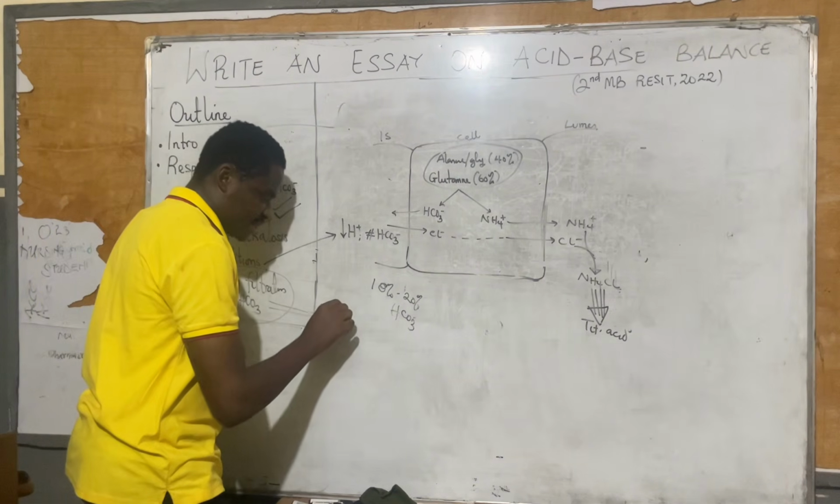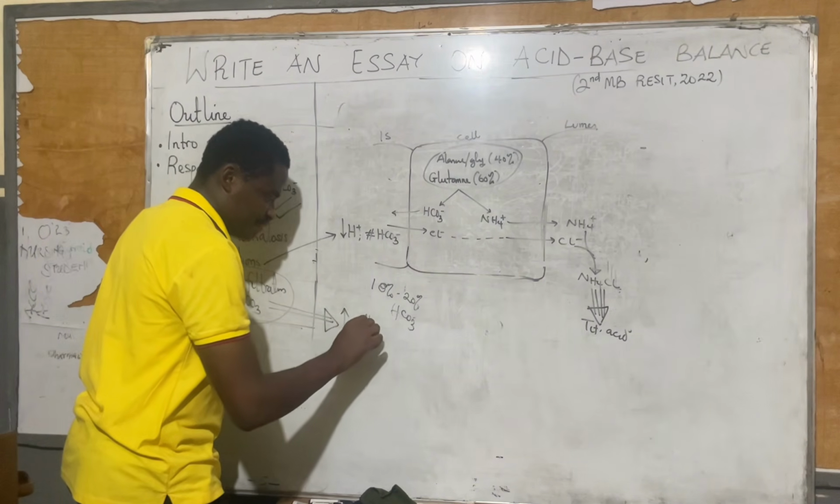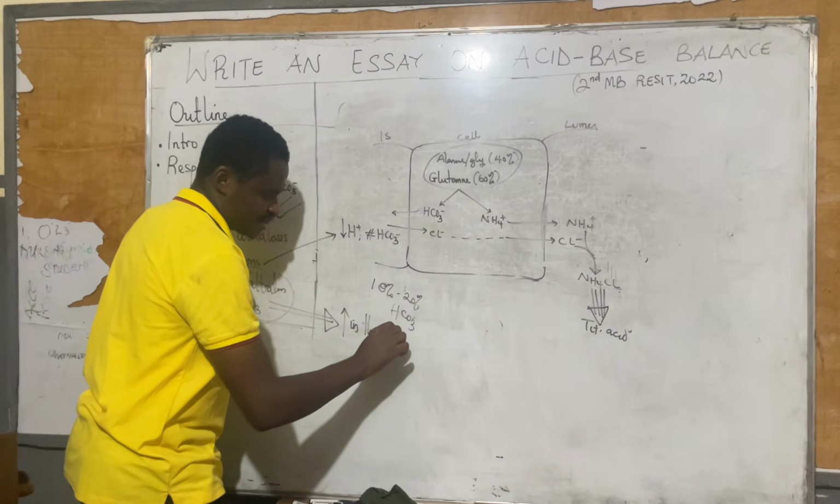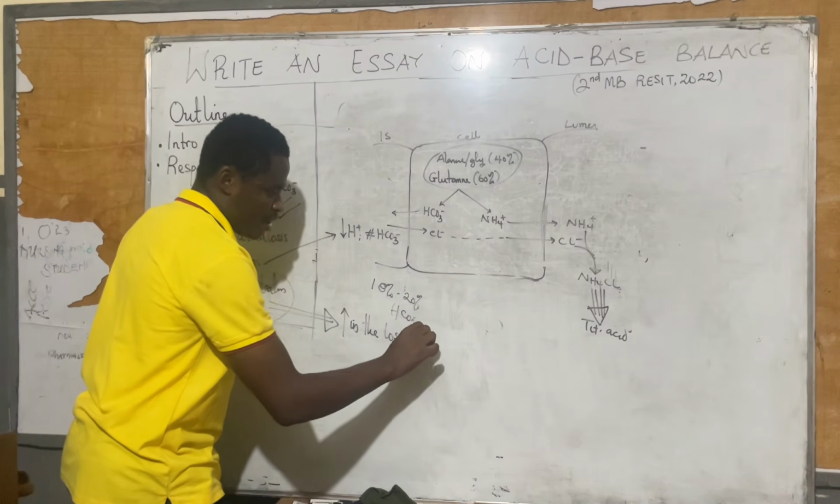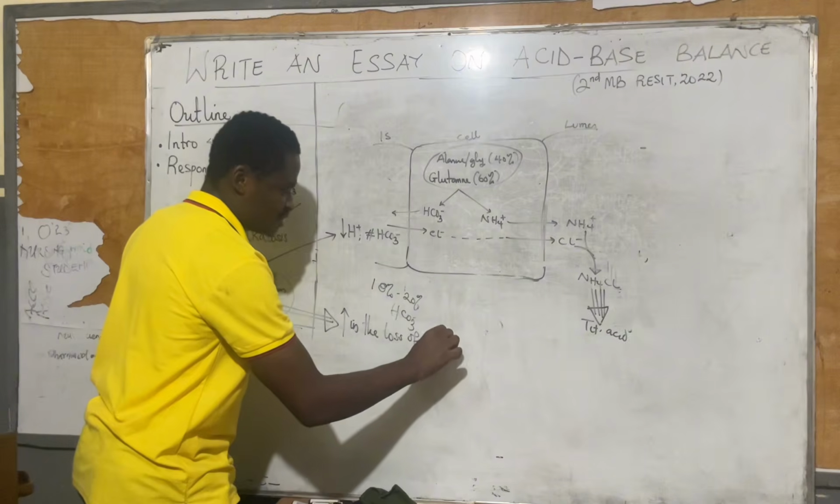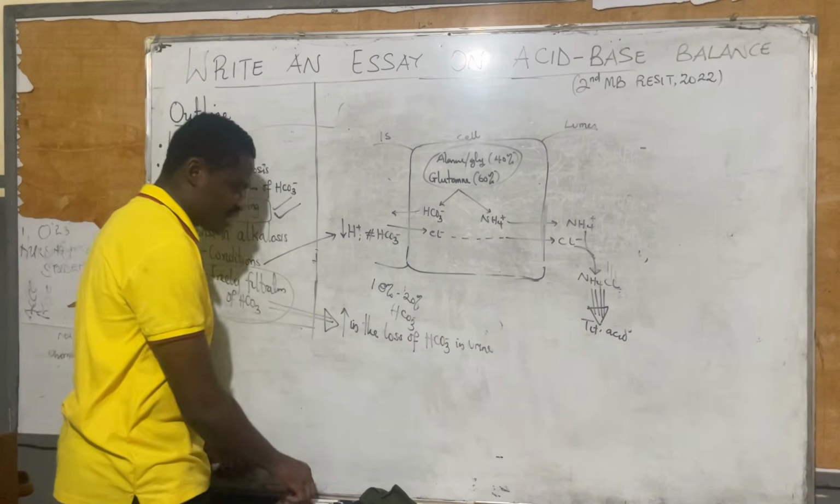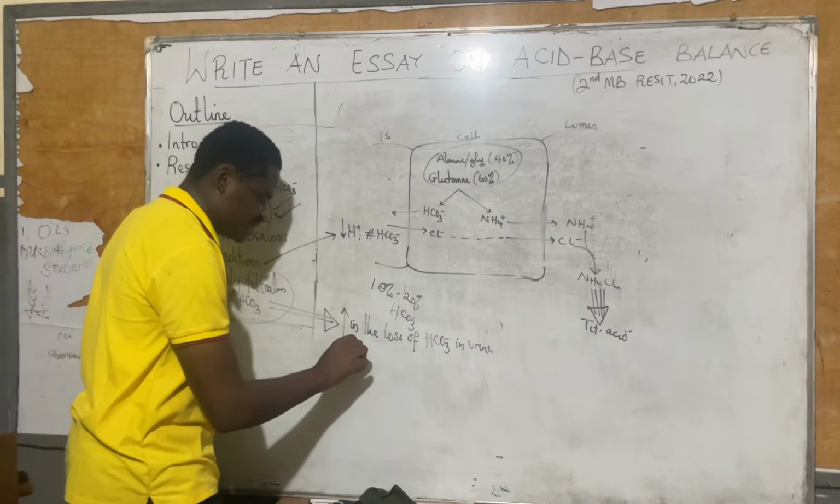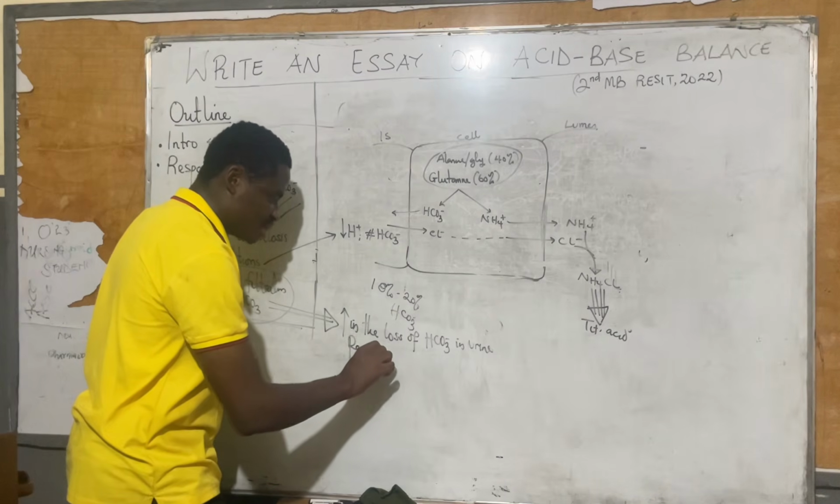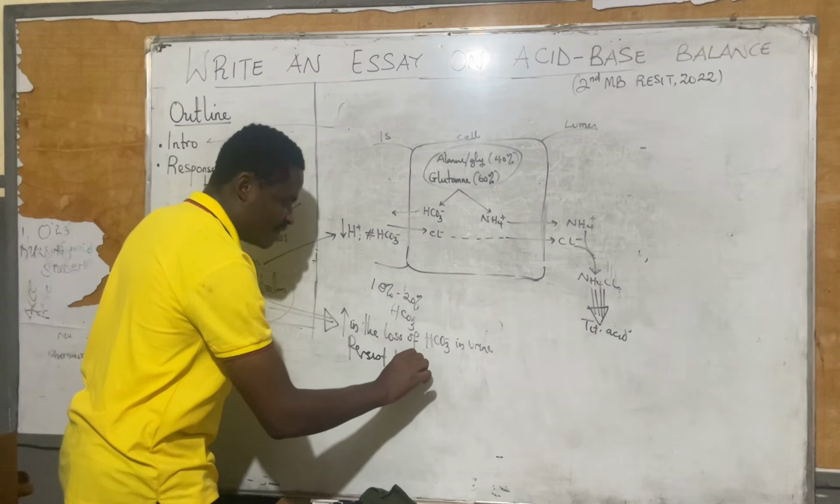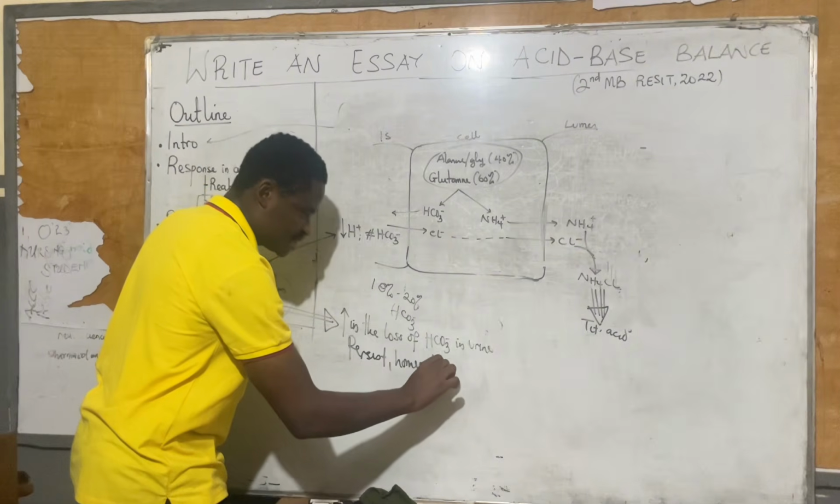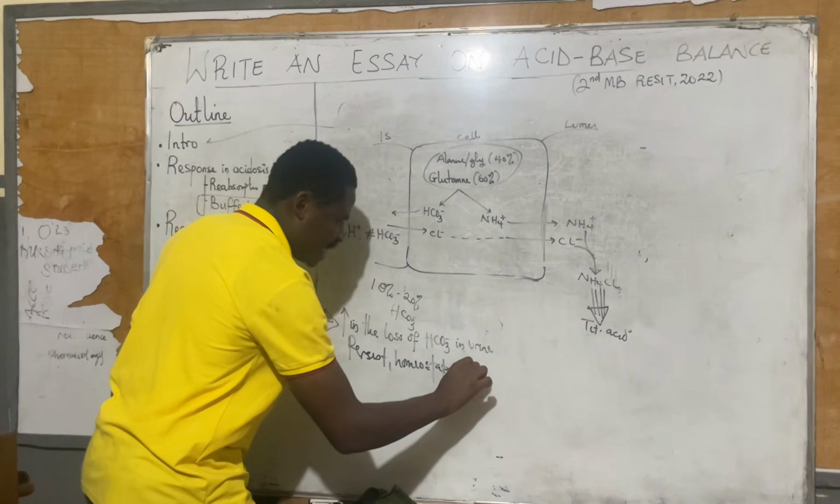Now, the mechanism for response in alkalosis will be that there is going to be an increase in the loss of HCO3 minus in urine. This will persist for a long time until homeostatic levels are reached.